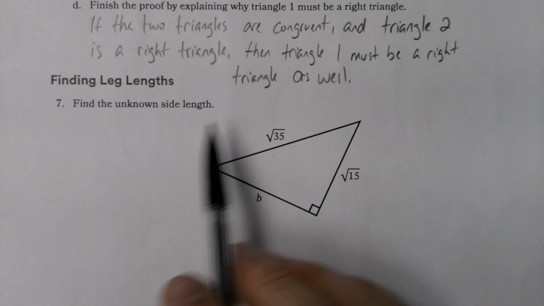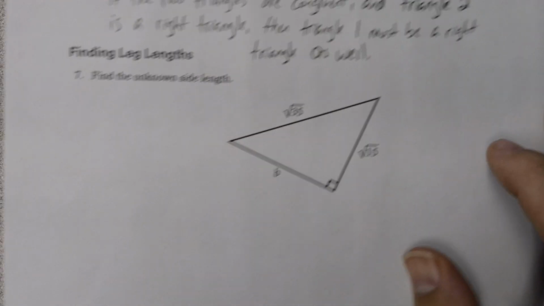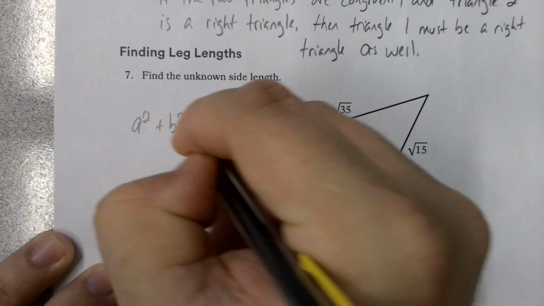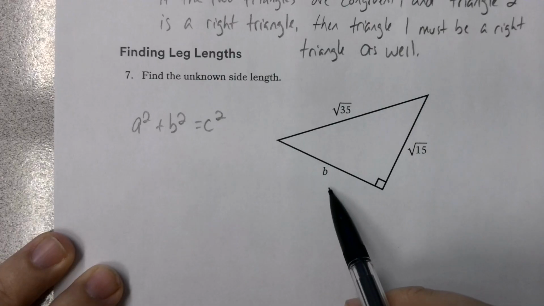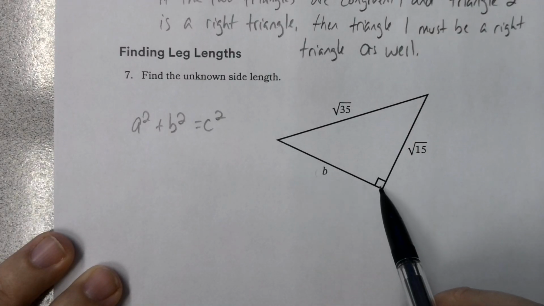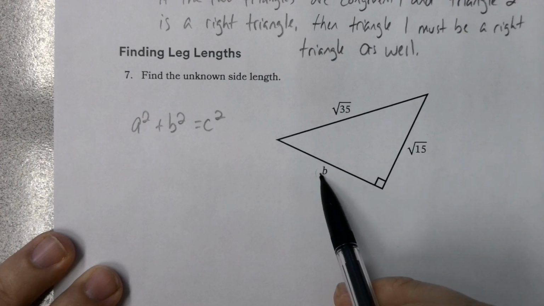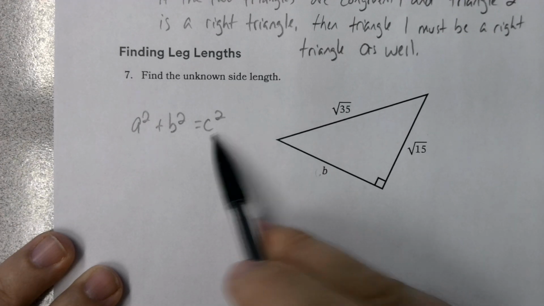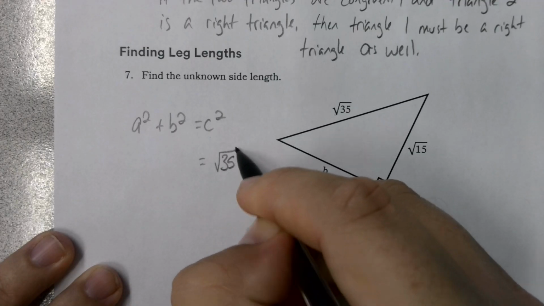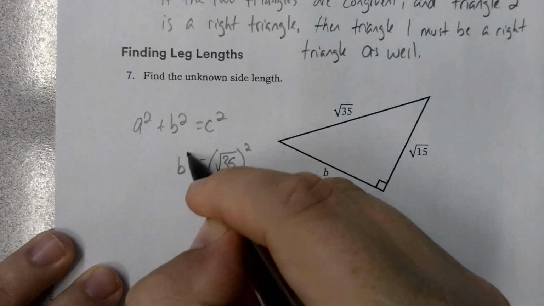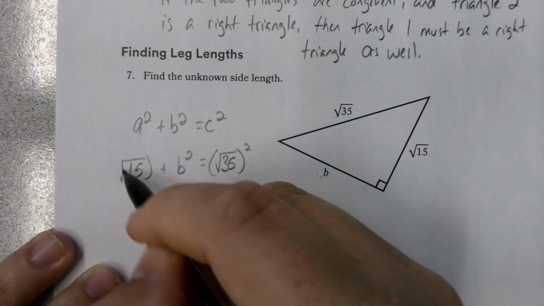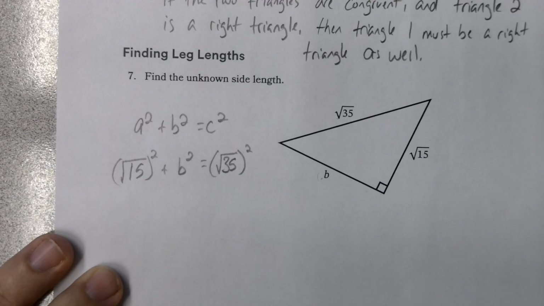Number 7. It wants to find the unknown. So this is just practice with doing the Pythagorean theorem again. We have our a squared plus b squared equals c squared. If you notice, they give us the leg. Remember, the legs make up the right angle. We know that the hypotenuse has to be the bigger measure. So we have the square root of 35 squared, which leaves the square root of 15 as the leg.